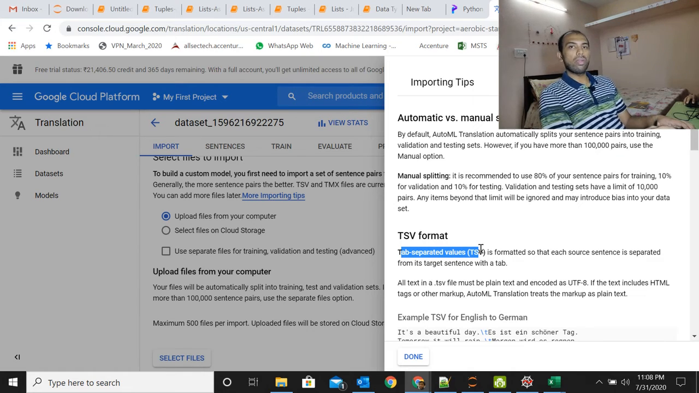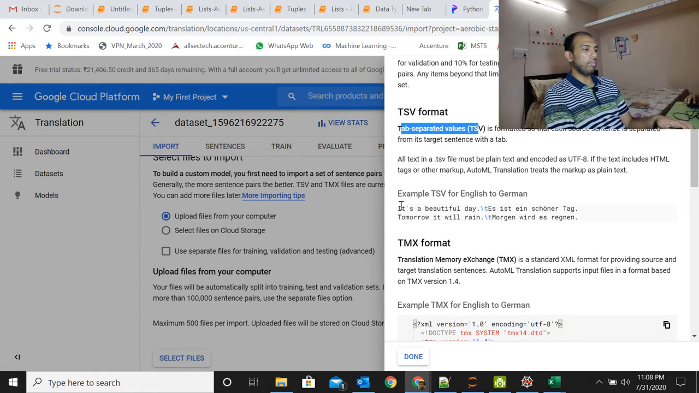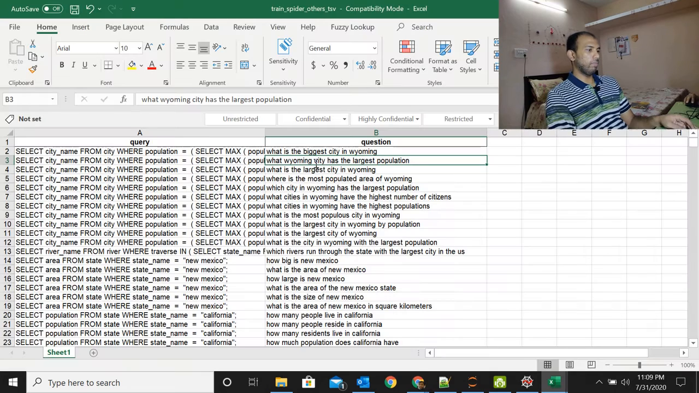So we want to upload a tab separated value file with your source sentence and your target sentence separated by a tab. That's what is expected, and they have given us a good example here. So I might have to work on getting that dataset in this format. Let's go ahead and convert this into a tab separated file.